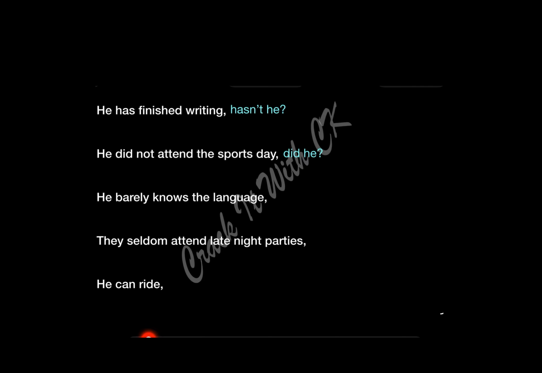Very, very careful. Now, if you are looking for a negative word over here, it is not visible, but barely is considered negative. So he does not know the language. That is what you will read it as. Does he? They seldom attend late night parties. Seldom, negative. So instead of seldom, they don't attend. Do they? He can ride. Okay, this is a normal one. Can't he?